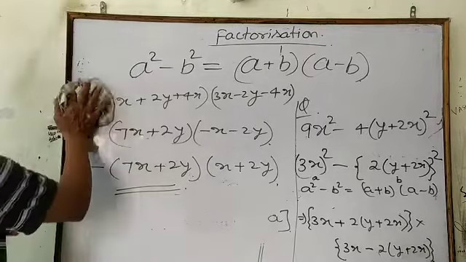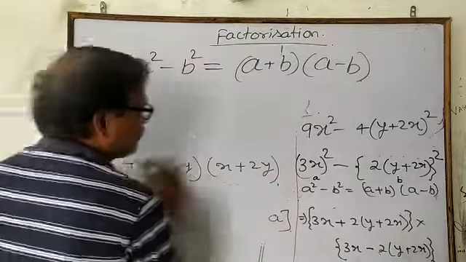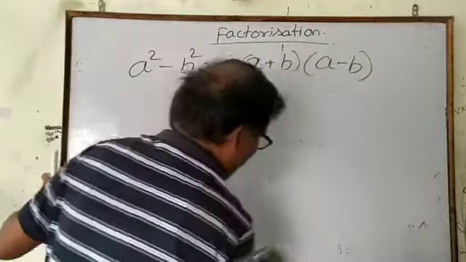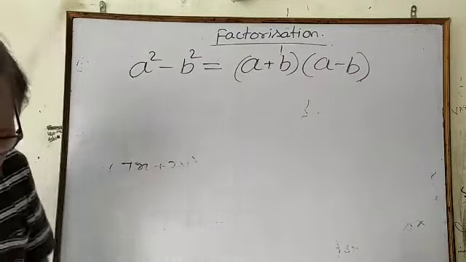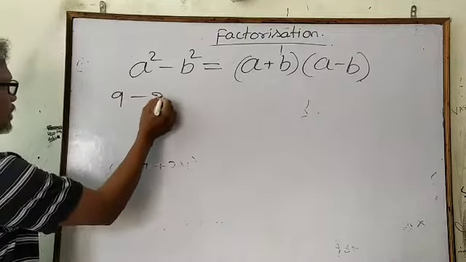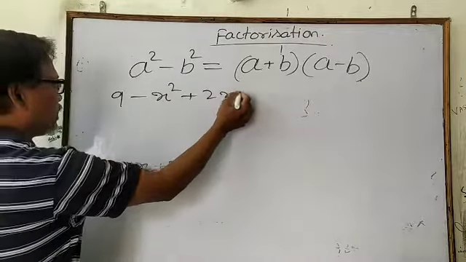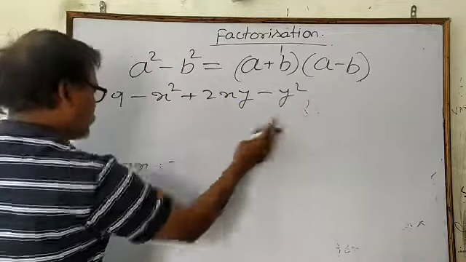Now one more example of the same type, a square minus b square, that is 9 minus x square plus 2xy minus y square.